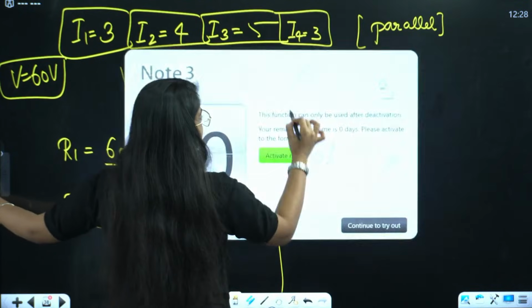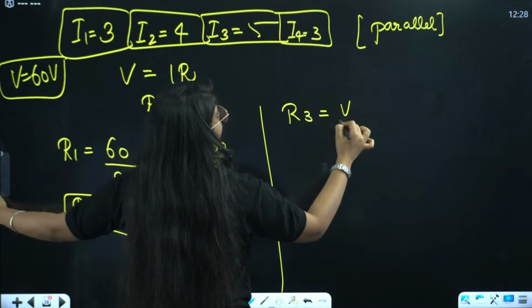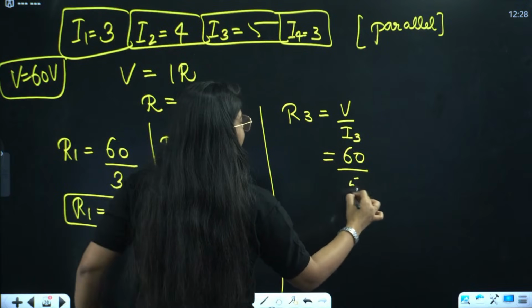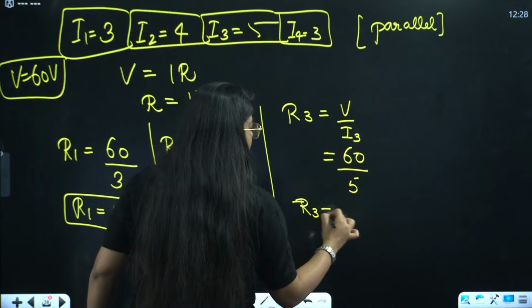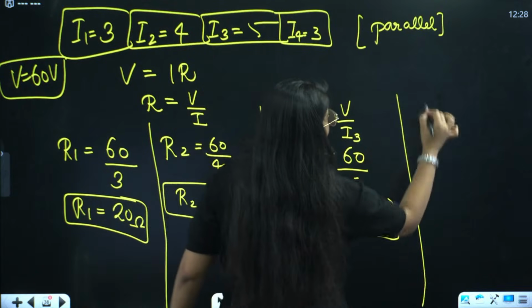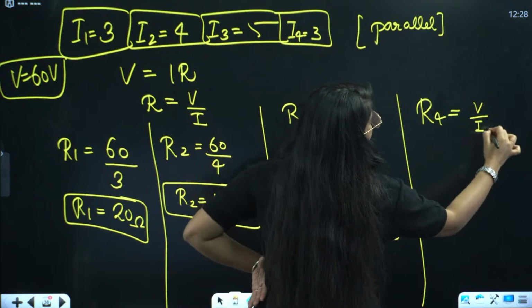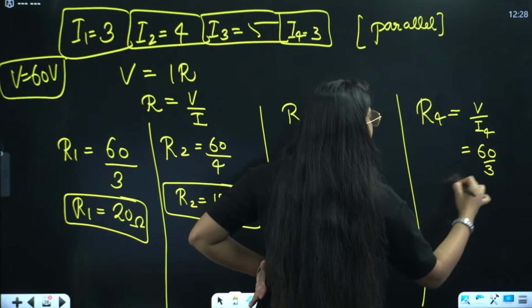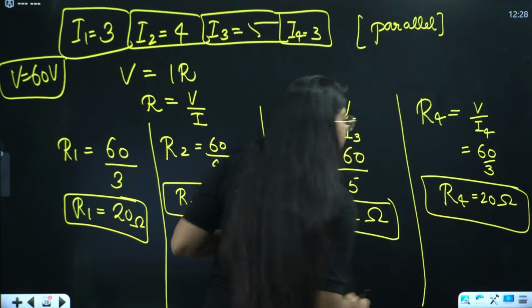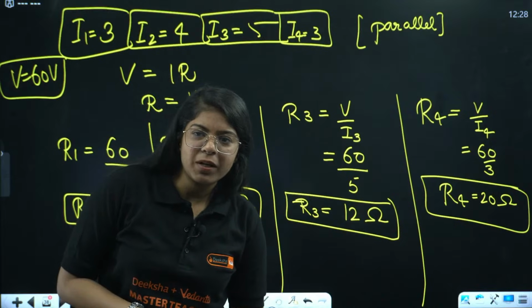Then R3 will be V divided by I3, right? So V is 60, I3 is 5. So R3 will be 12 ohm. And then R4 will be V divided by I4, that will be 60 divided by 3. Again R4 will be 20 ohm. Now you can just put them in the solution, right? Clean the camera. What happened to the camera?